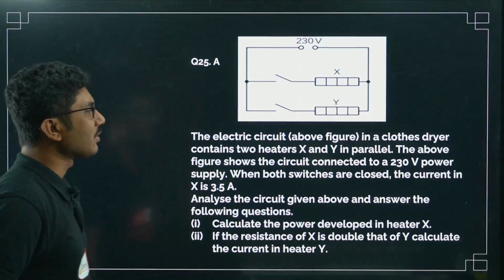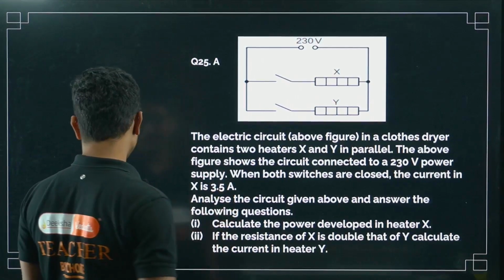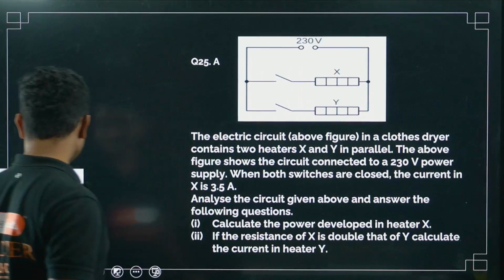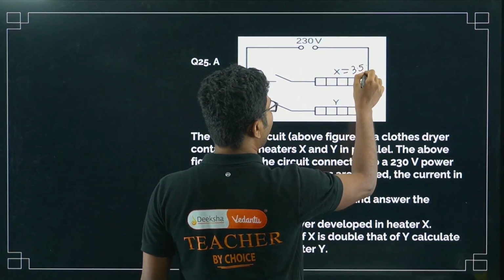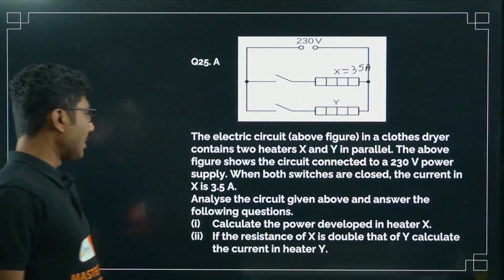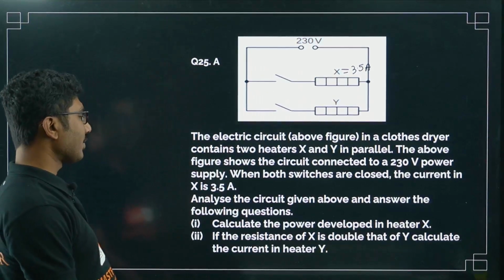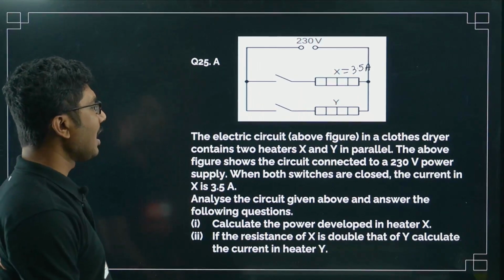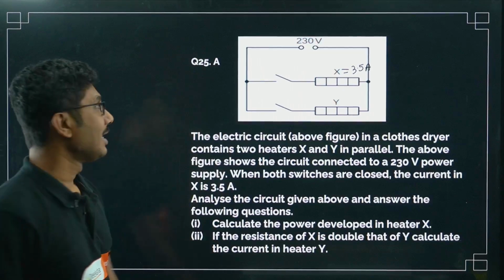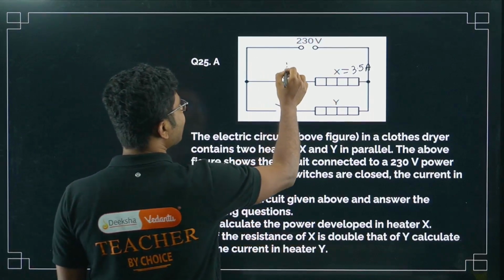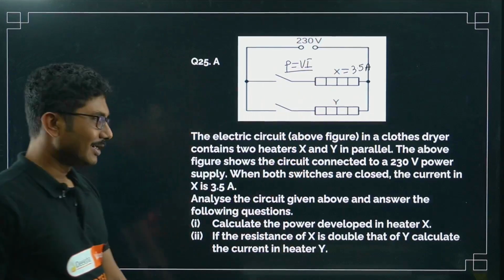When both switches are closed, the current in X is 3.5 ampere. So current in X is given, it is 3.5 ampere. Okay, analyze the circuit given above and answer the following questions. Calculate the power developed in the heater. So what is the formula for power developed in the heater X? The formula is P equals VI.